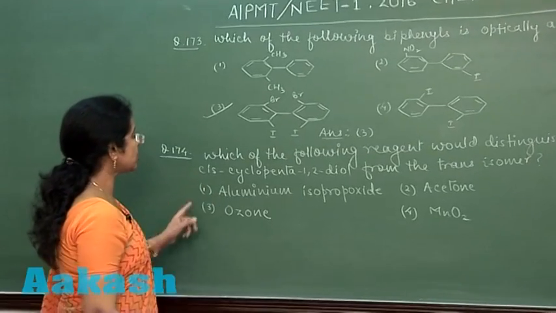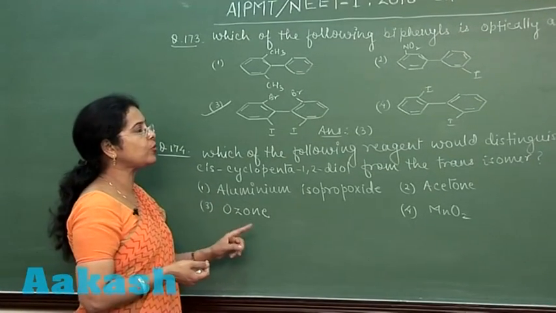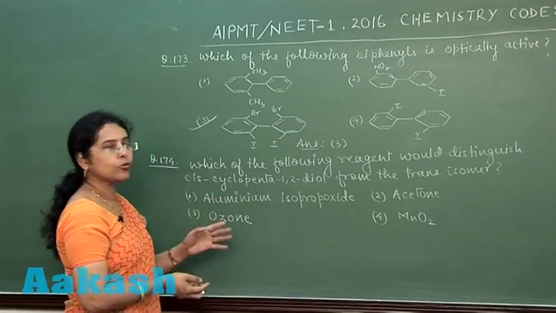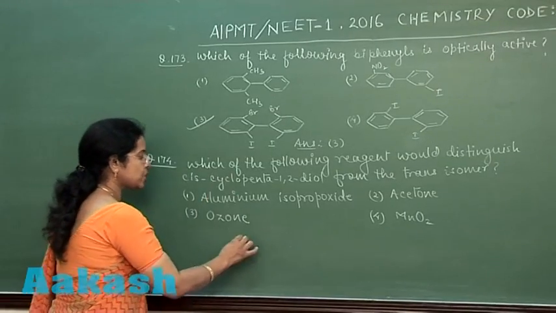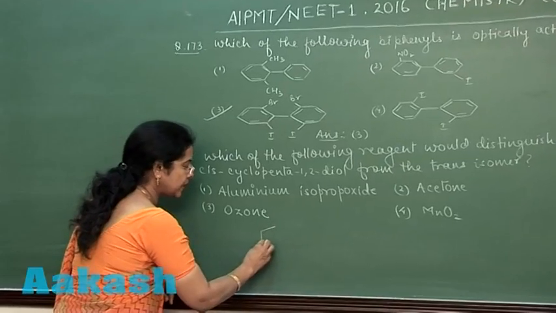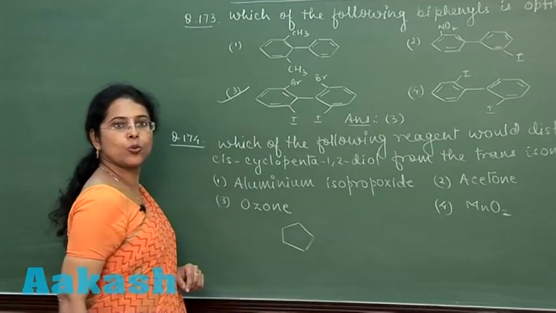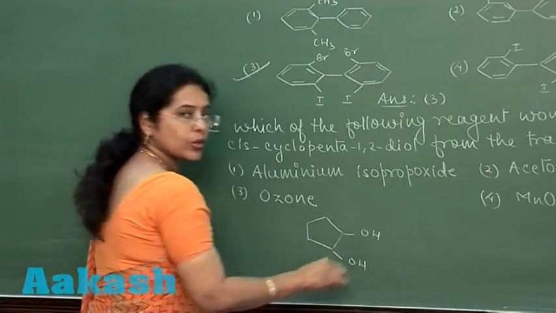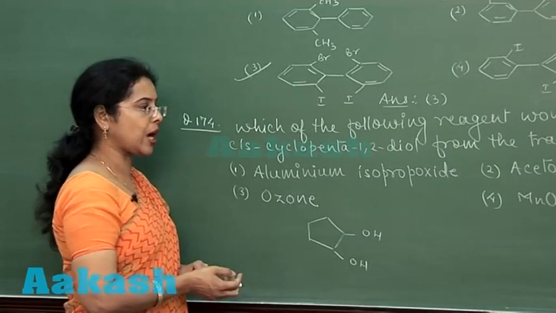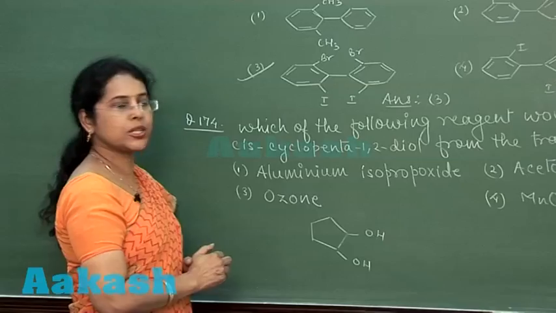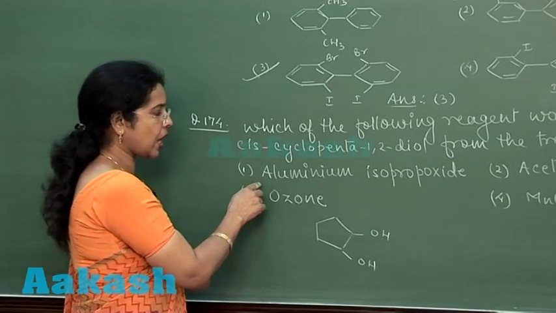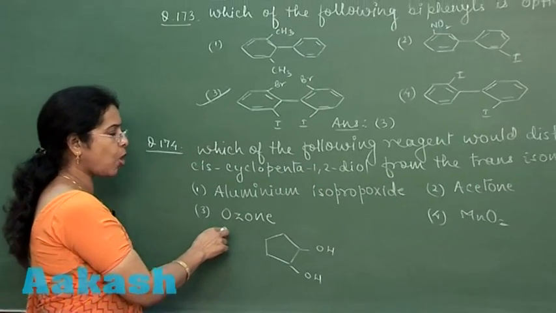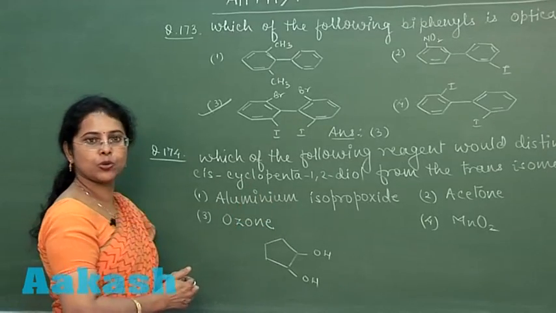Now next question is question number 174. Which of the following reagent would distinguish cis-cyclopentane-1,2-diol from the trans isomer? Now see here, this is cyclopentane cis-1,2-diol, or the compound may be trans-1,2-diol. These two compounds have to be distinguished, and the four options given are aluminium isopropoxide, second option is acetone, third option is ozone, fourth one is MnO2.